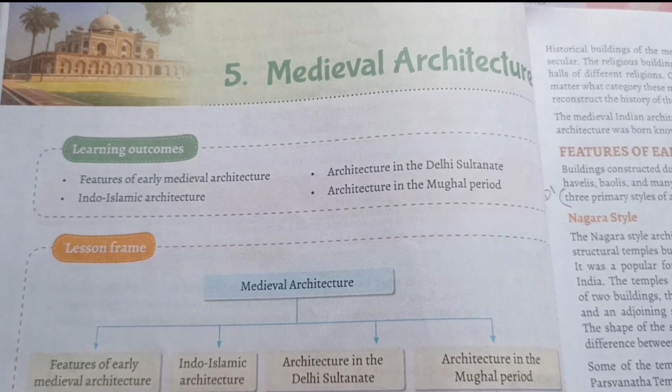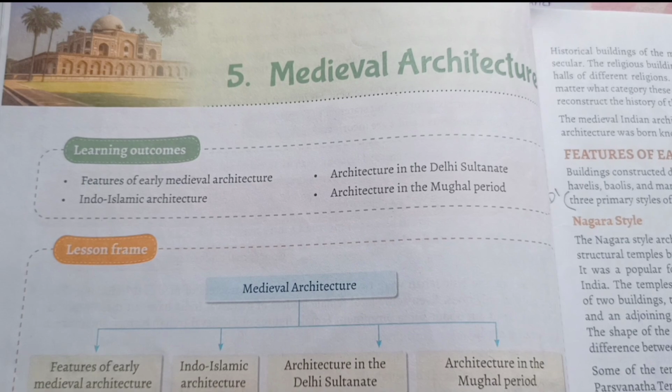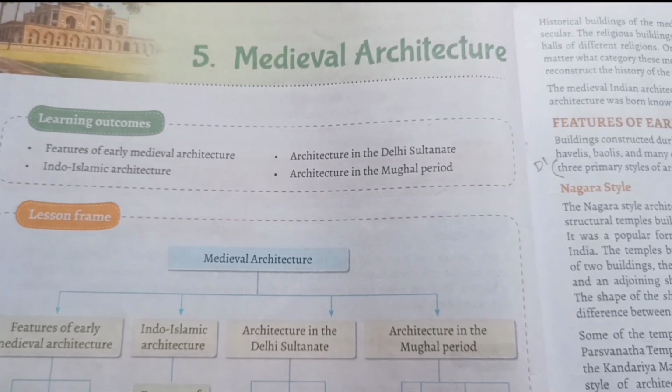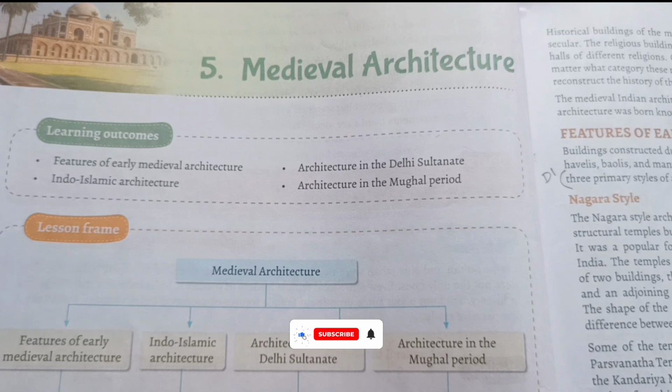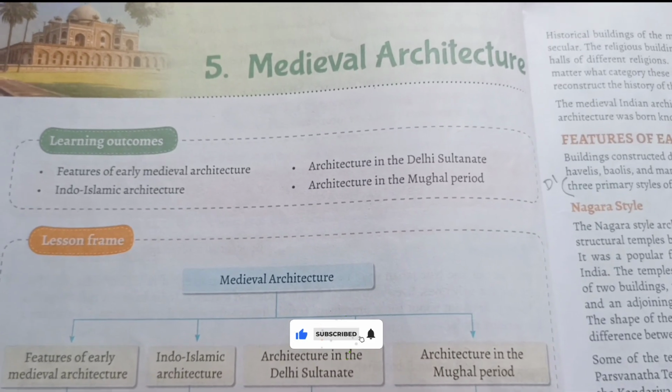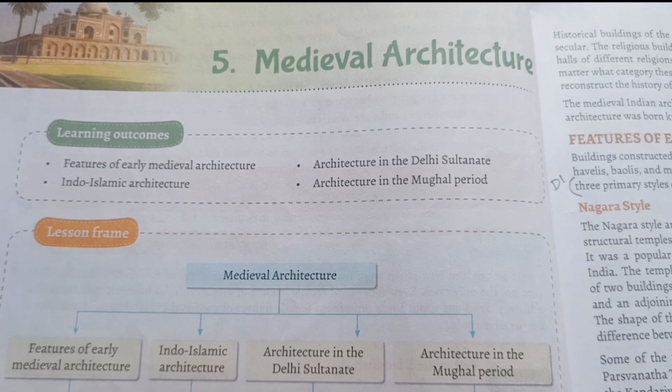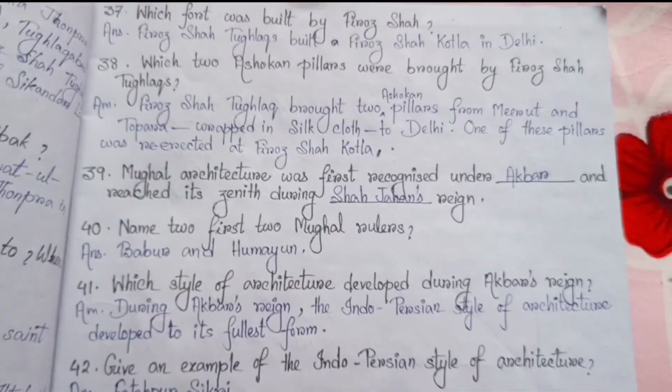Today I am going to give you the rest of the question answers from chapter 5, Medieval Architecture. I have provided 36 question answers in the previous video. If you have missed it, then please check out the description box or playlist. You will find that video from there. So let's start from question number 37. This one is part 2.